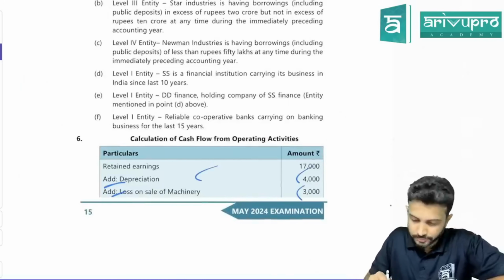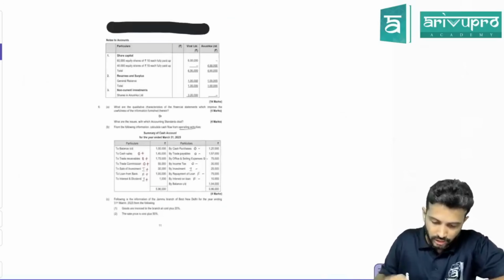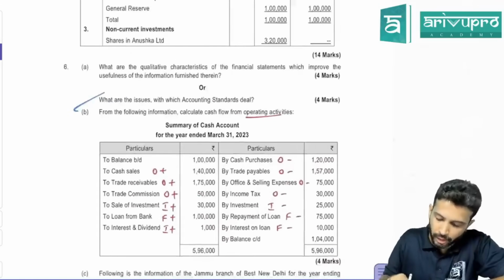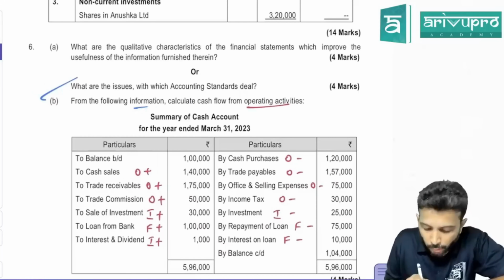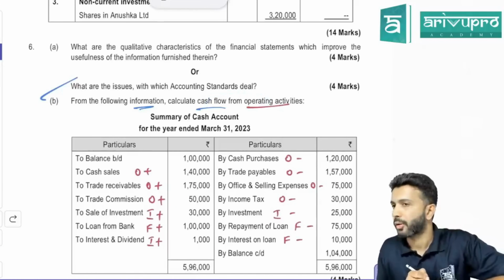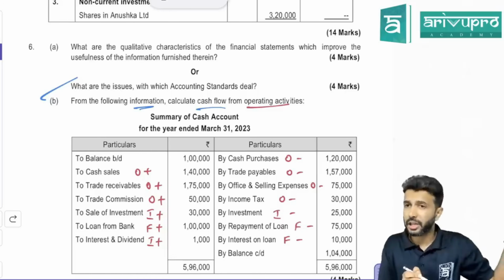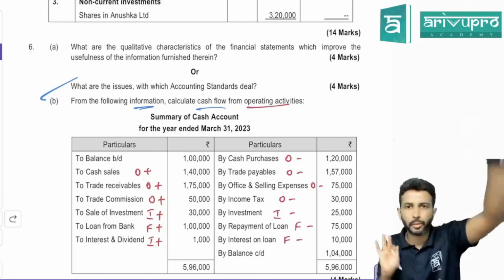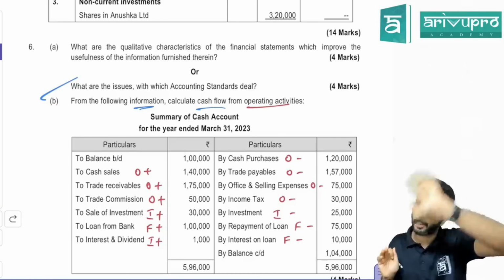Can we move on to the next? This is your MTP question. MTP March 24 question. From the following information, calculate operating cash flow. Not the whole thing, only operating cash flow. In the previous problem also, it was the same thing. You don't have to prepare the whole cash flow statement, only operating cash flow.